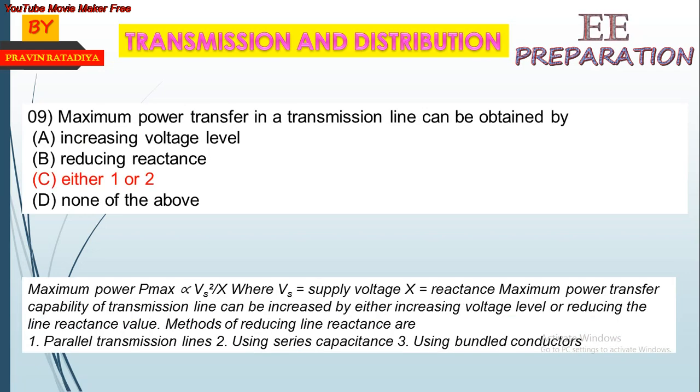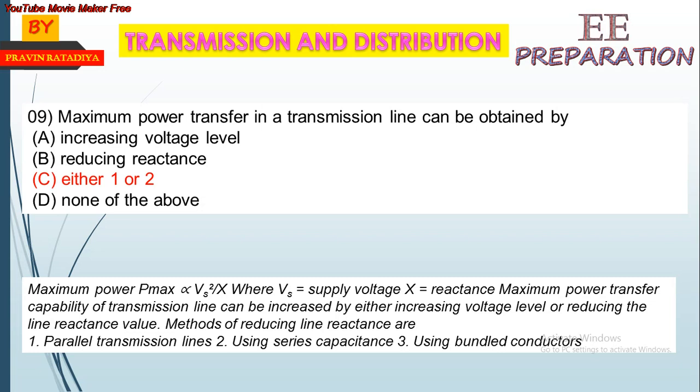Maximum power transfer in a transmission line can be obtained by increasing the voltage level or reducing the reactance. We see in this MCQ that by reducing the line reactance we can increase the power. So in this MCQ, the answer is C, increasing the voltage level or reducing the line reactance.